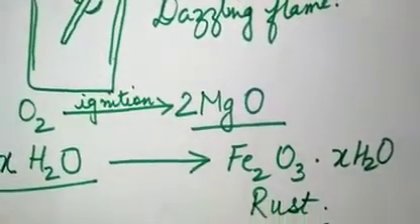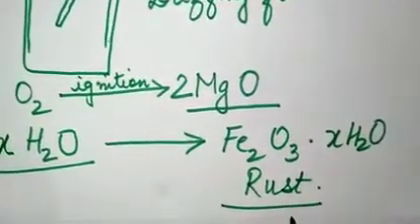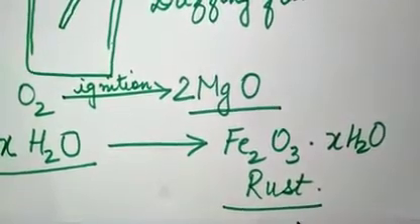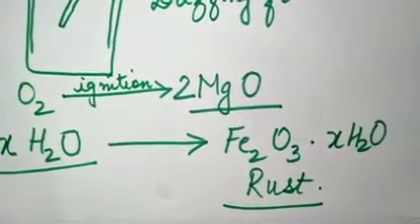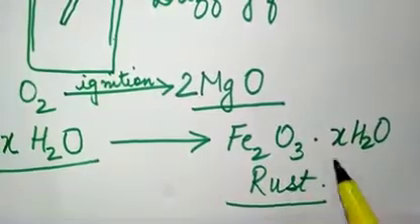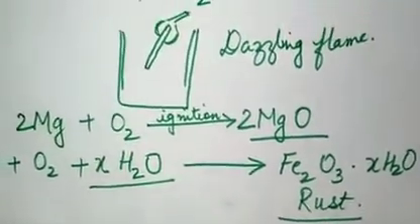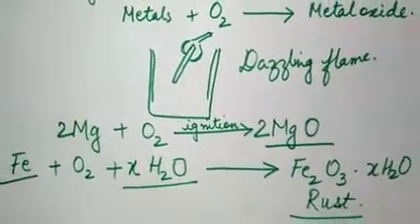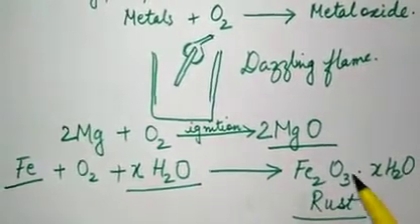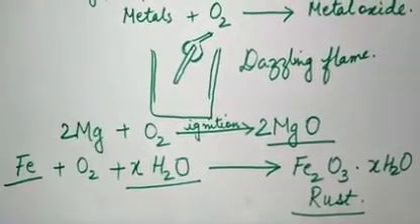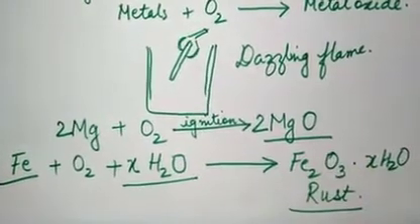I hope everybody knows what rust is. When iron reacts with oxygen and moisture present in the air, it becomes reddish brown in color, it gets rusted. You must have seen rust, everybody knows what rust is.